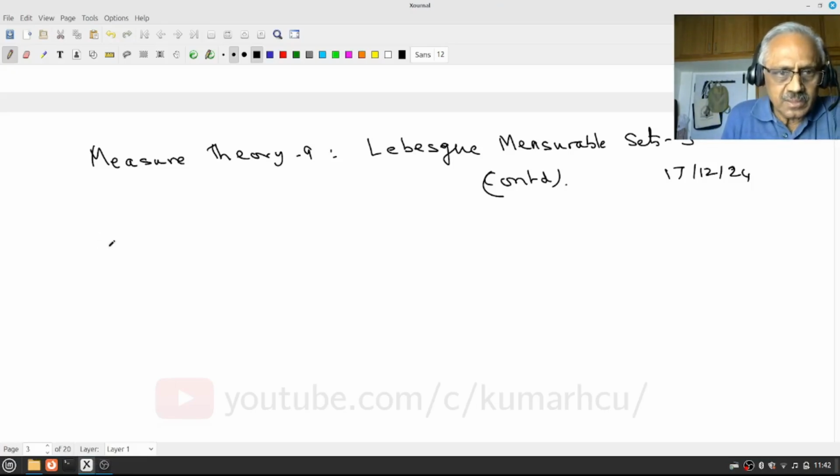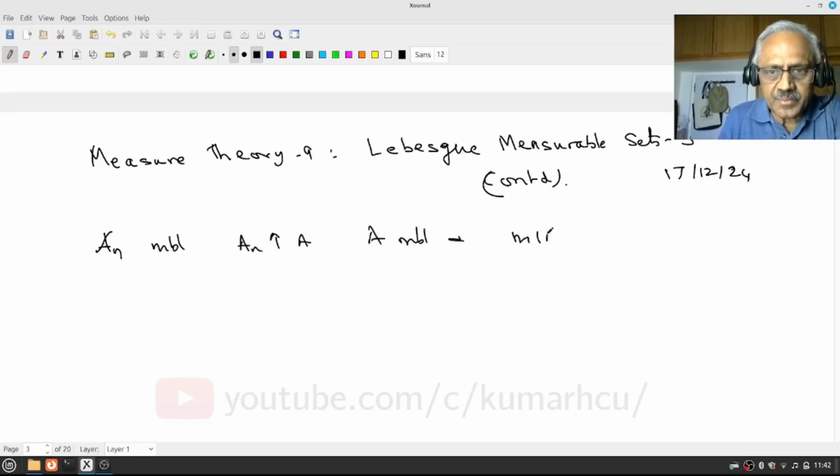So we saw that if the An's are measurable, and if An increases to A, then A is measurable, and we proved measure of An increases to measure of A. This is what we proved.